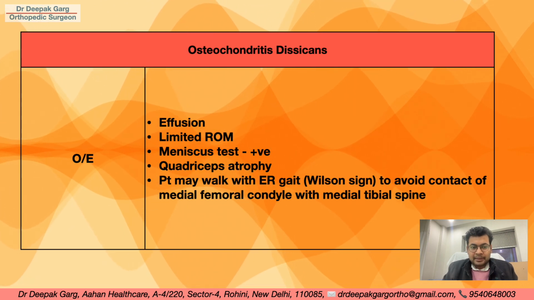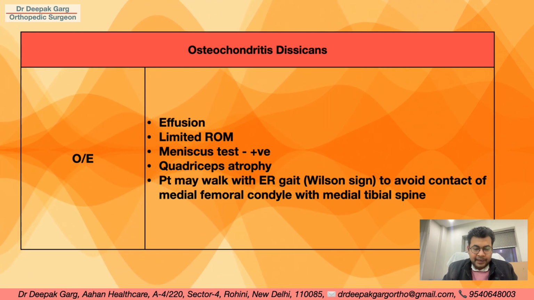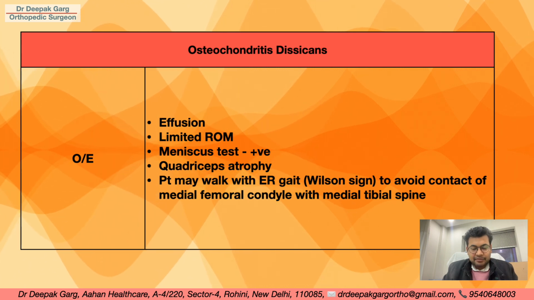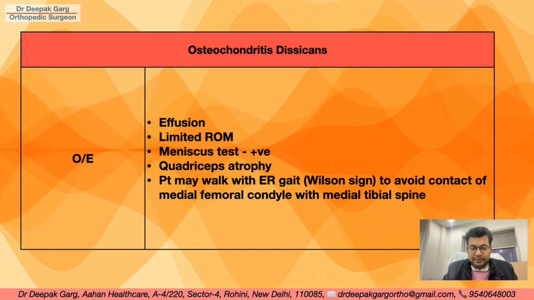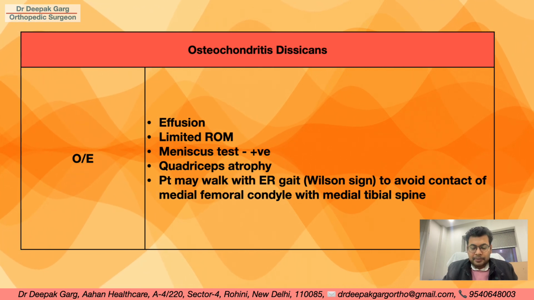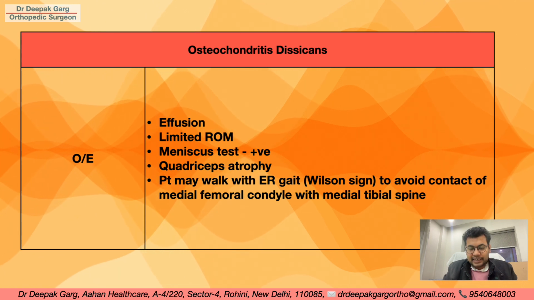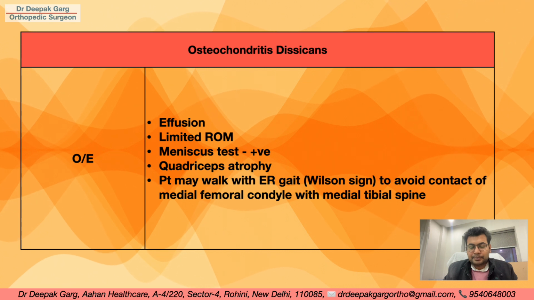When we examine the patient, we can have effusion, and there can be limited range of motion because of the pain. If we do the meniscus test like McMurray's test, it may be positive. We can see quadriceps atrophy, or the patient may walk with an external rotation gait, which we call Wilson sign, to avoid contact of the medial femoral condyle with the medial tibial spine.